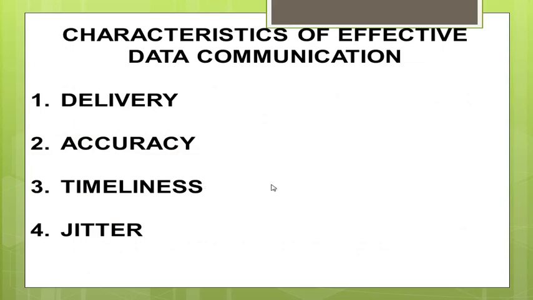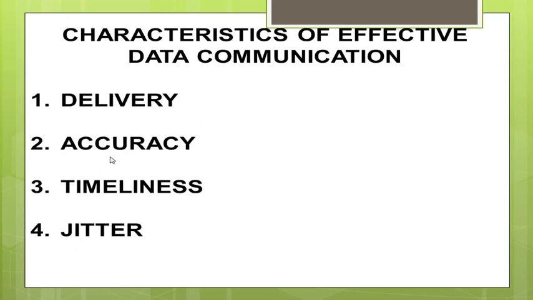So these are some of the characteristics of effective data communication. The first one is the delivery, accuracy, timeliness, and jitter. Any system which is transmitting the data must deliver it to the correct destination. So the data which is received by the receiver or the intended device has to reach perfectly. If you are transmitting a text message to your friend, only your friend should be able to read that message, not anybody else.